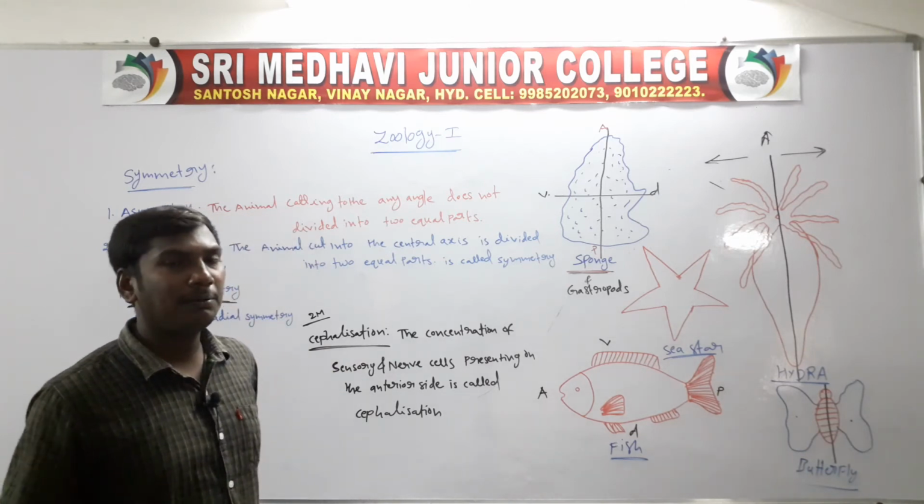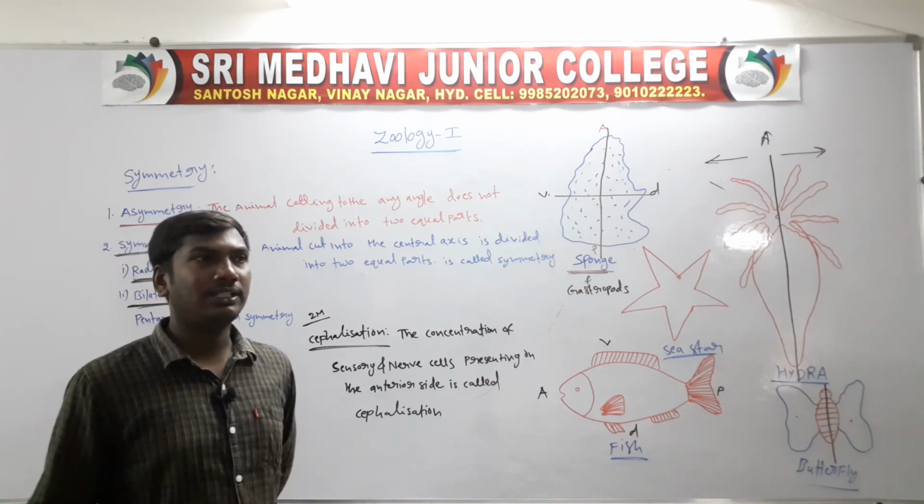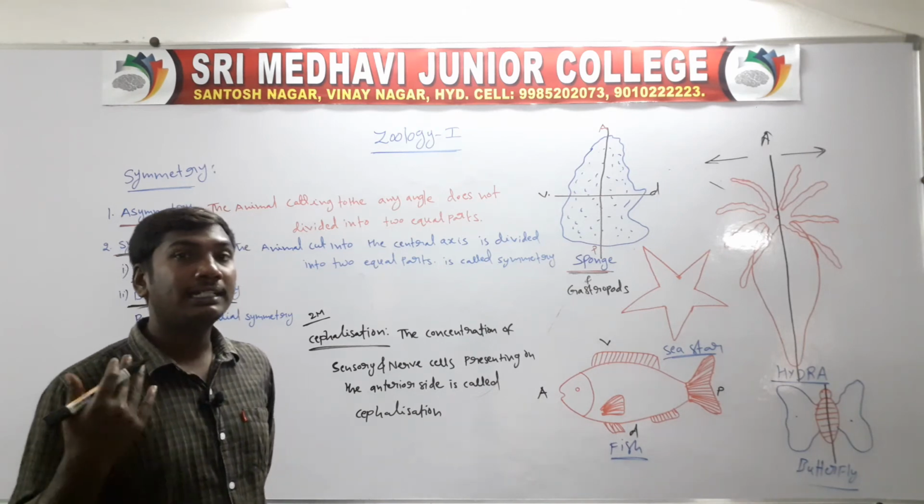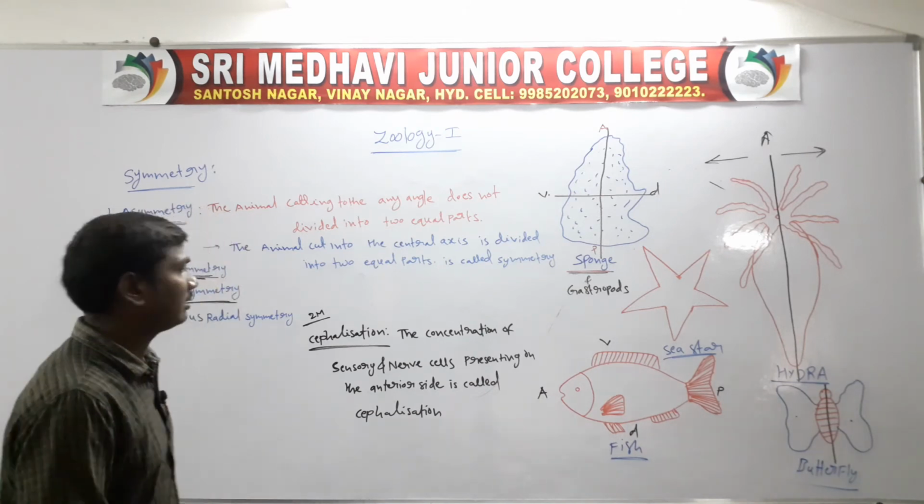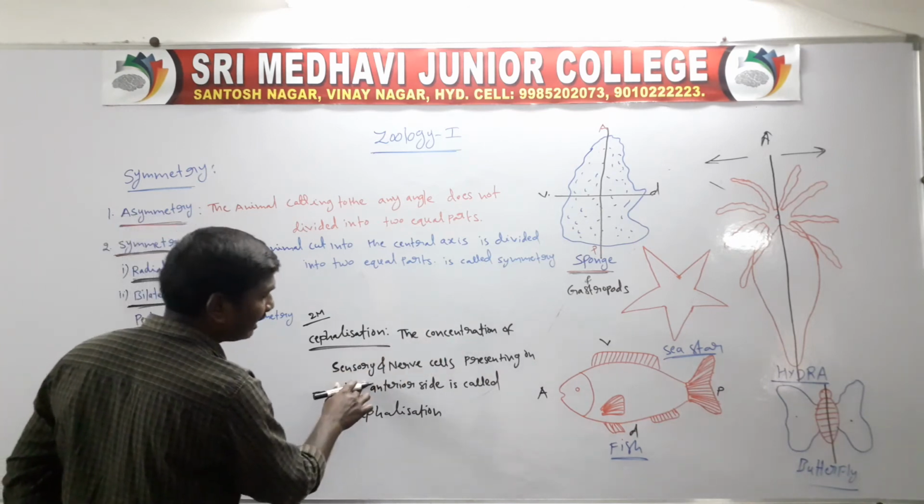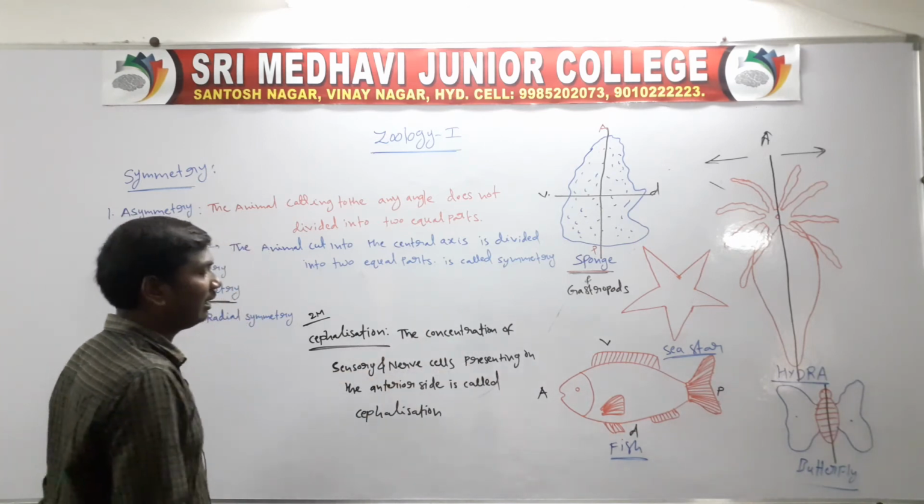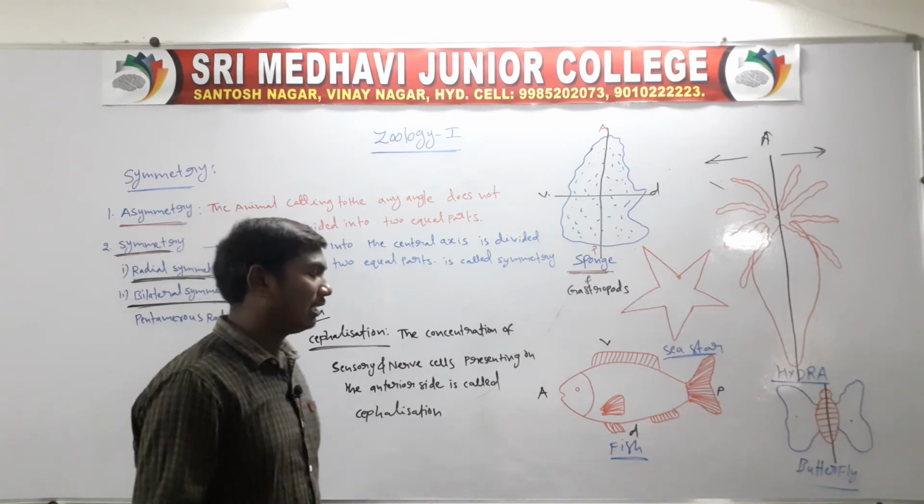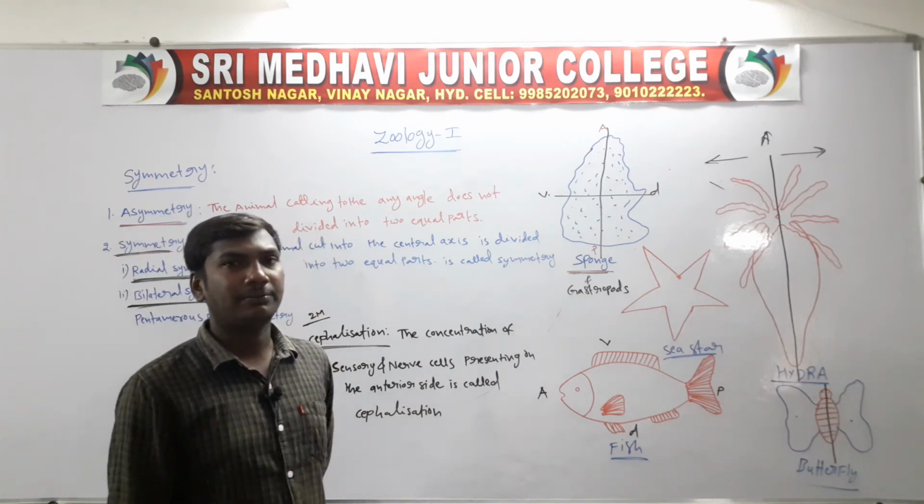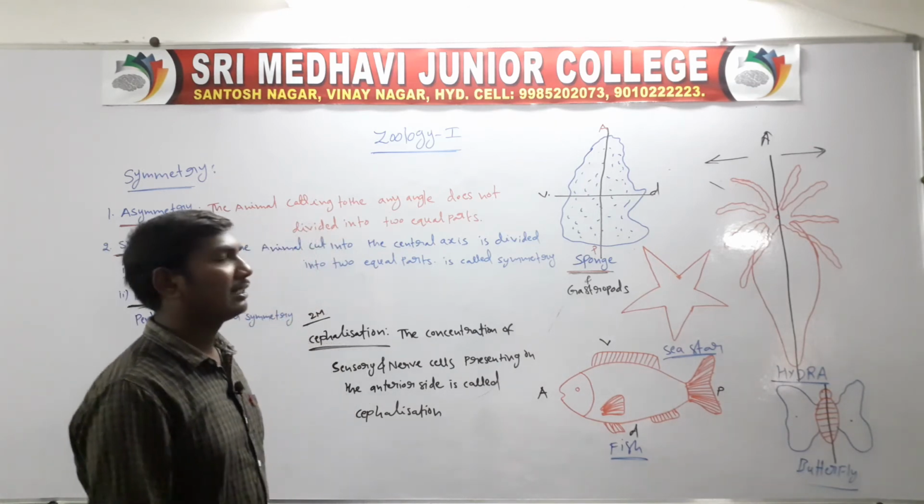Next, escaping from predators. So they have well developed cephalization. Cephalization means the concentration of sensory cells and nerve cells presenting on the anterior side. So this is bilateral symmetry.